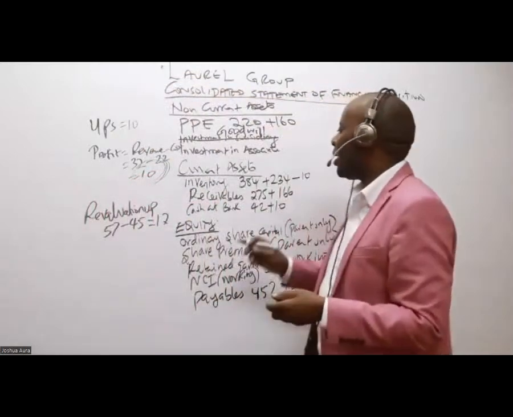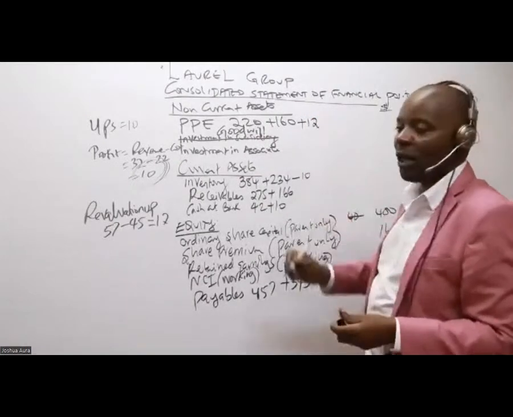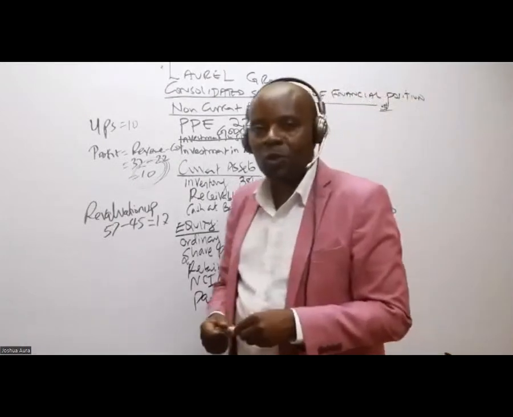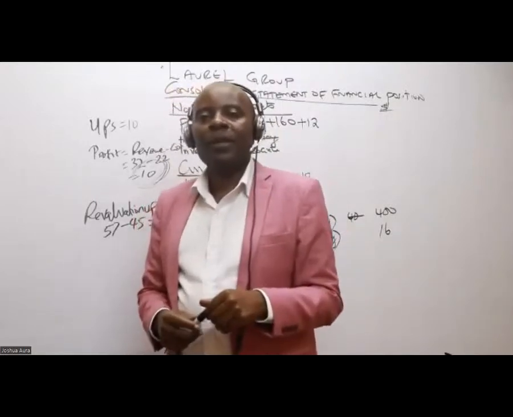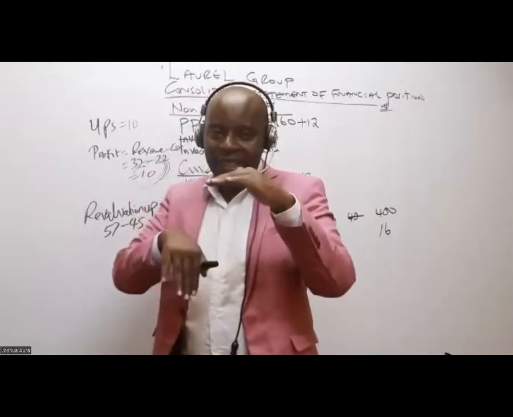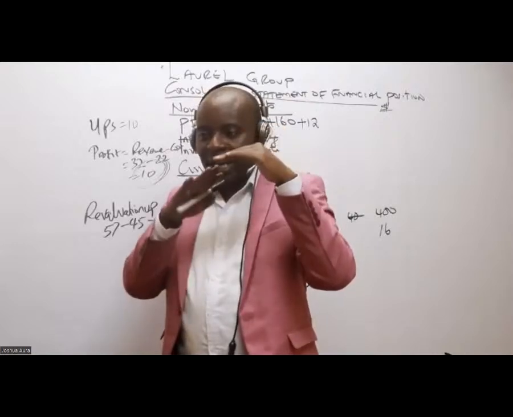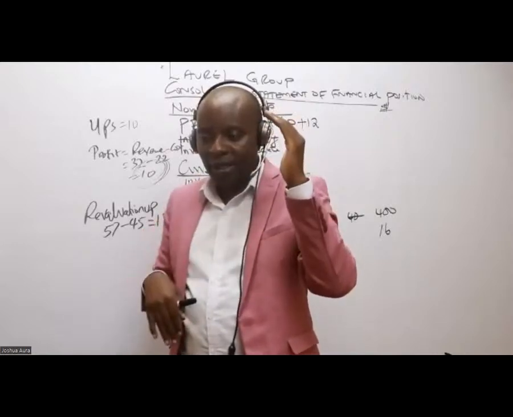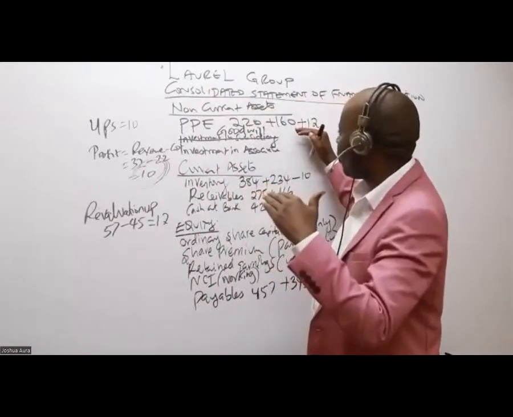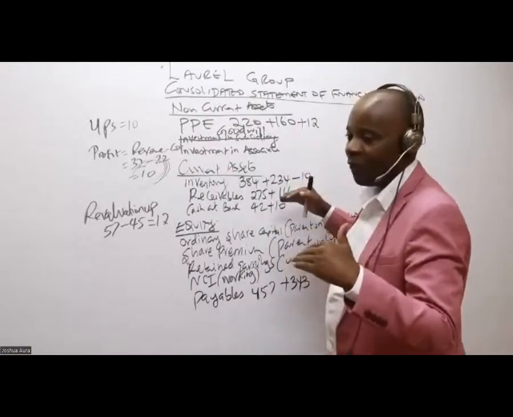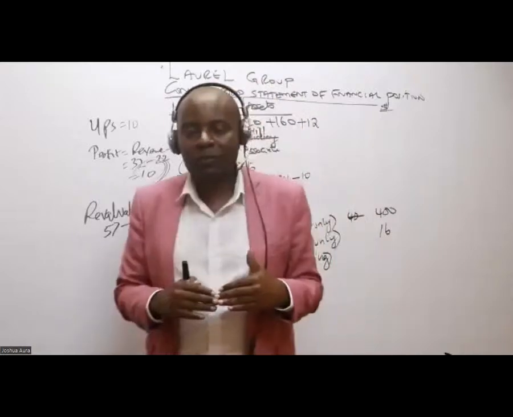So in the PPE, you say plus what here, somebody? Plus 12. In the PPE, you say plus 12. If, for example, the fair value was less than the carrying amount, it would have been a revaluation downward. And if it's a revaluation downward, what do you do? You subtract. If it was 12, I would have said minus 12.